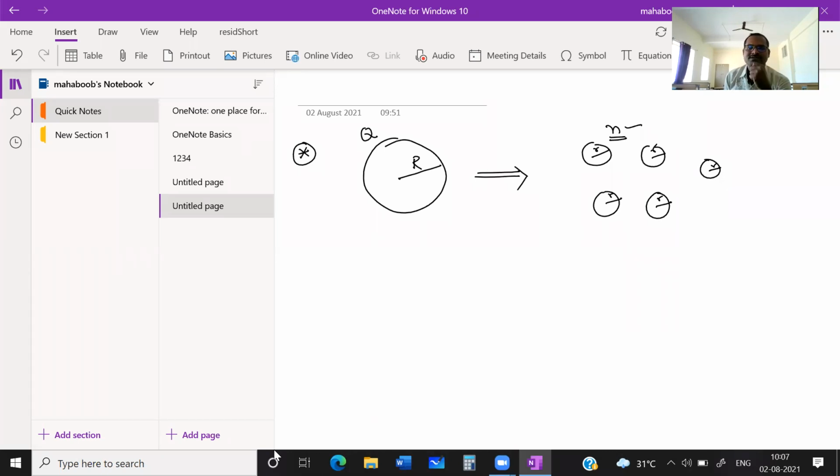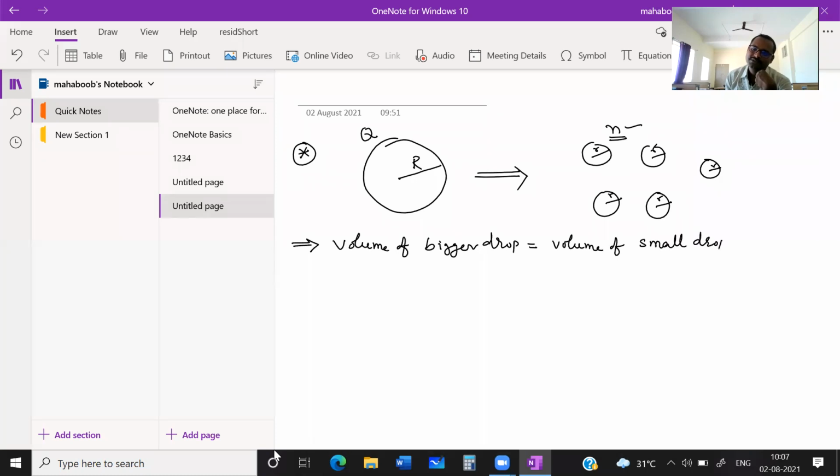Density is the same and mass is the same, which means volume must be the same. So one condition you can take: volume of bigger drop should be equal to volume of small drops.